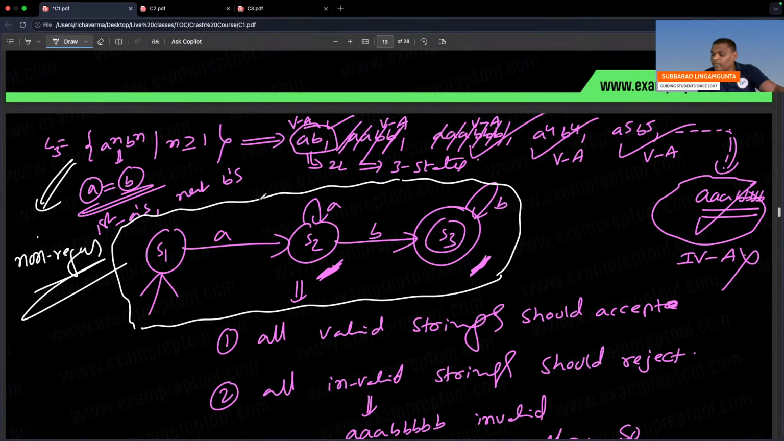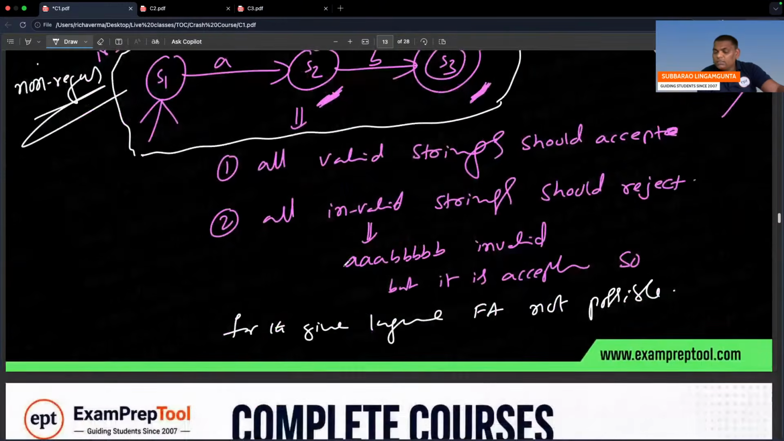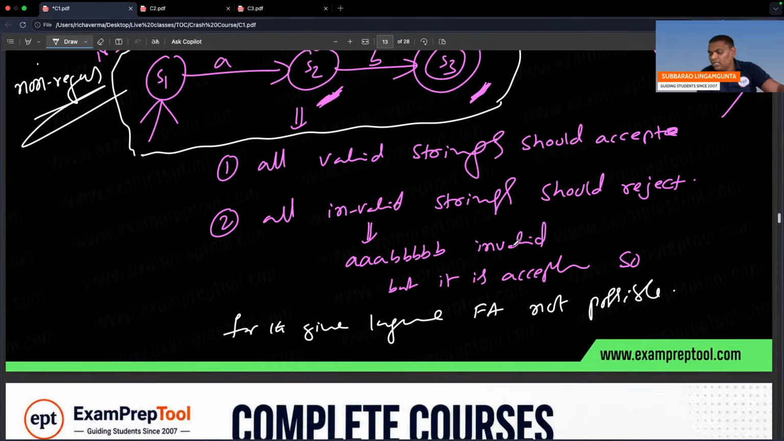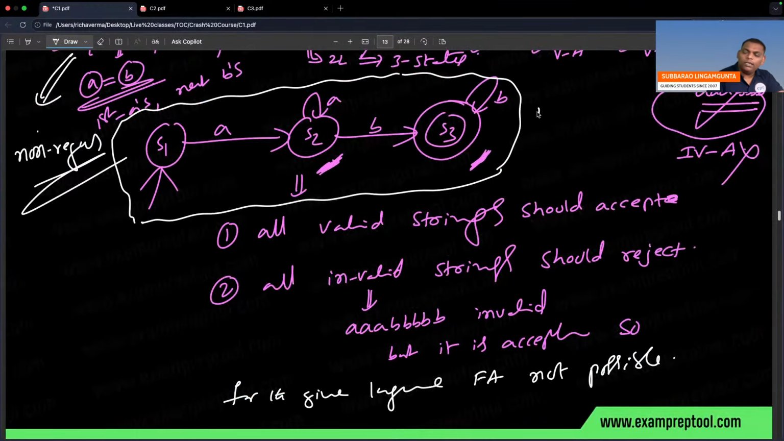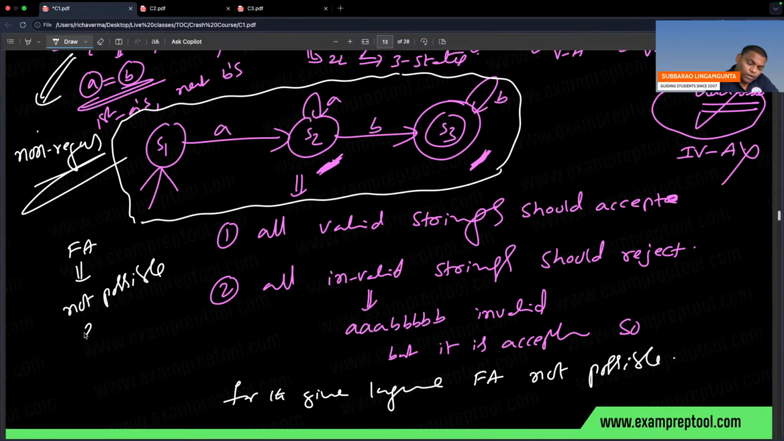If anyone says, sir, I will try some other way, try. Sir, can I try some other way? You try whatever way you want. For the given language, finite automata is not possible. The reason is I am able to find one invalid string which is accepted, which means it is a wrong automata. The automata is not correct because one invalid string is accepted. So finite automata is not possible for L3.